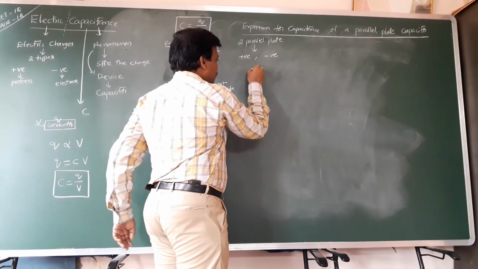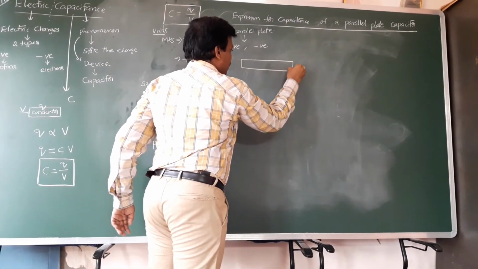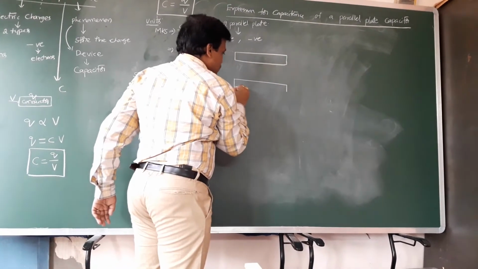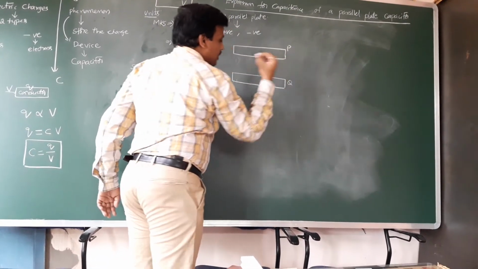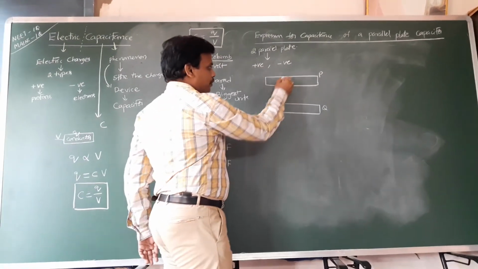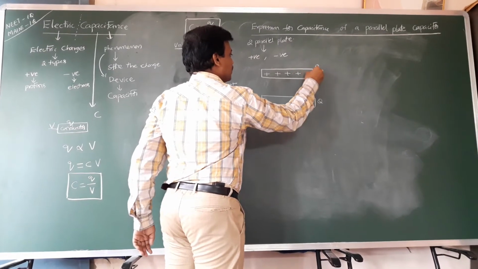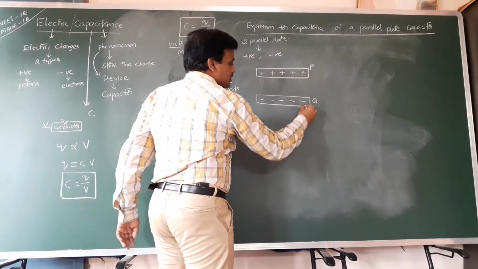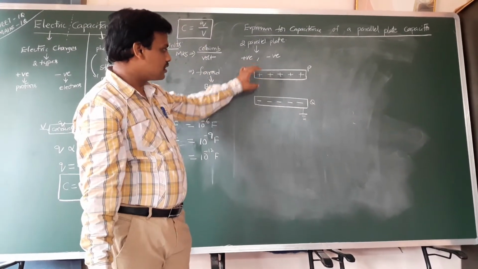Take two parallel plates like this, the second parallel plate arranged parallel to the first one. This first plate is taken as P. We charge it completely positive, and the second plate is negatively charged. This second plate is grounded.